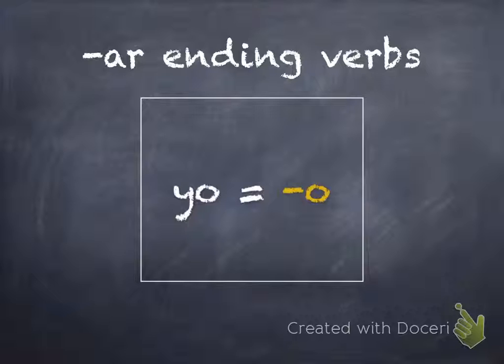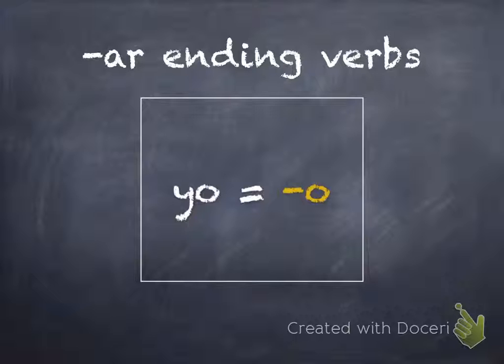So now we're going to go through the AR ending verb endings one more time. The first time I will say them. The second time you say them with me. And the third time you say them on your own. And it's easier to learn them in order. That way when you have your chart, you can just plug them in the same order. So I will say the endings again the first time, and then the second time you say them with me. Third time, you say them on your own.